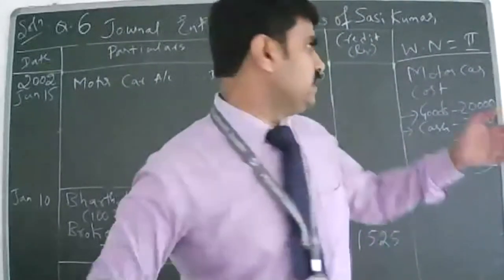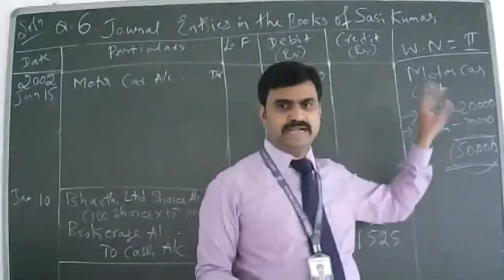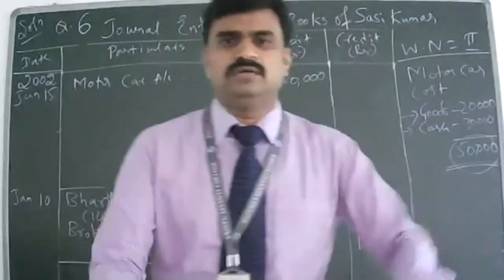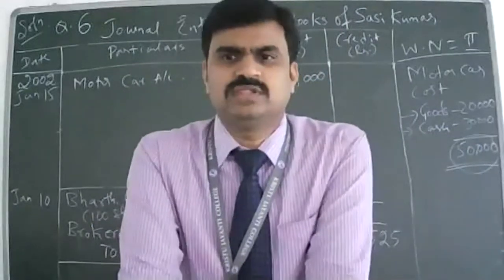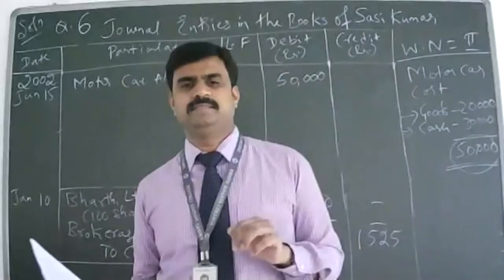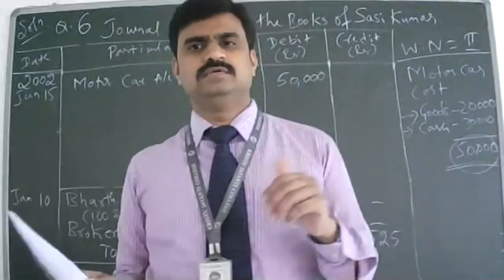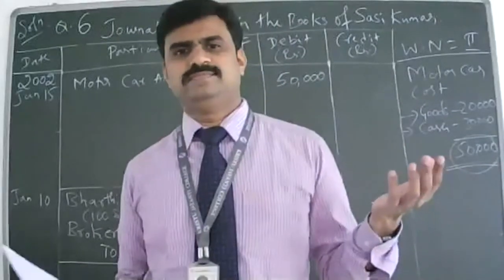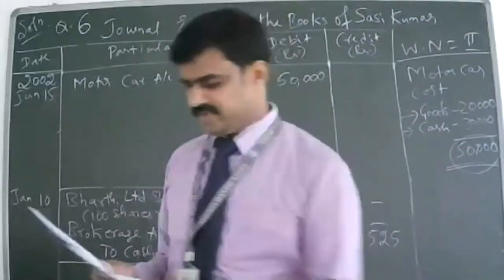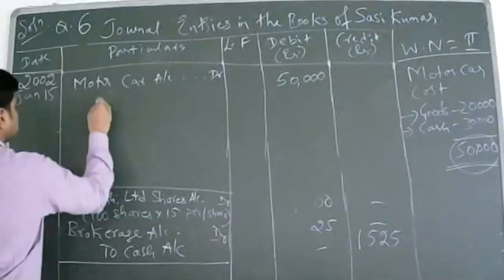It's almost like you're doing a sale here. I'm selling my goods, and because I'm not getting cash, I'm getting a car. Understood? So you have to use sales account. Sales account debit or credit? Credit, because goods are going out. Right, so to sales account.